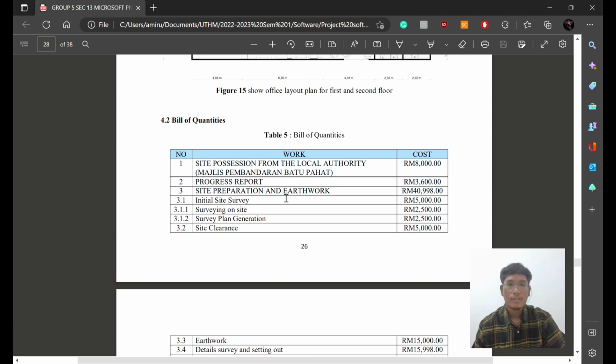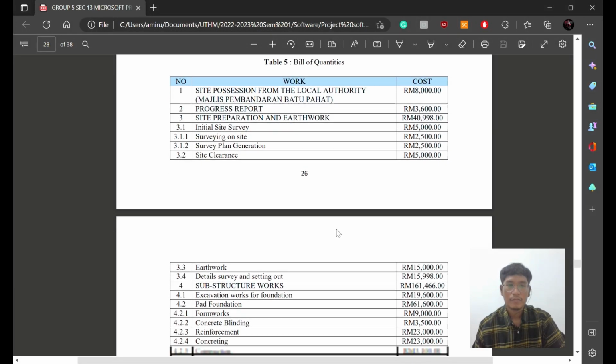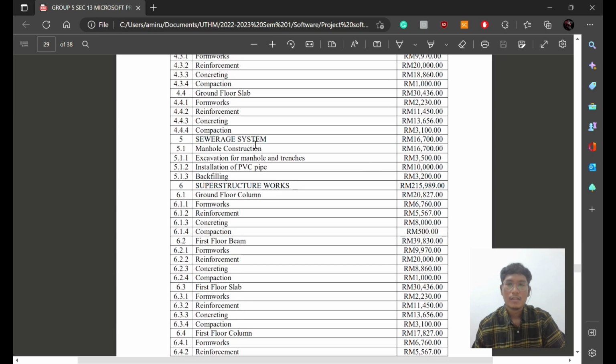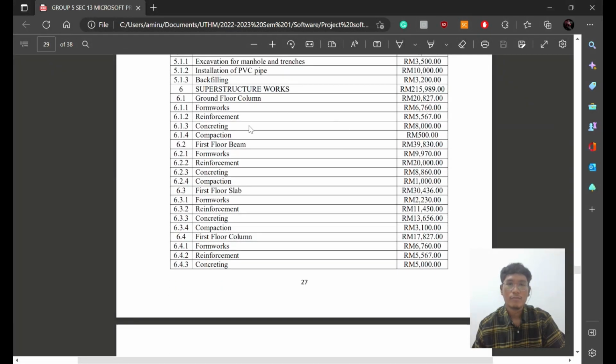All activities for site preparation and earthwork will cost 40,998 ringgit. Next, all activities for substructure work will cost 161,466 ringgit. For the sewerage system, it will cost 16,700 ringgit. Okay, all the activities for the superstructure works will total 215,989 ringgit.